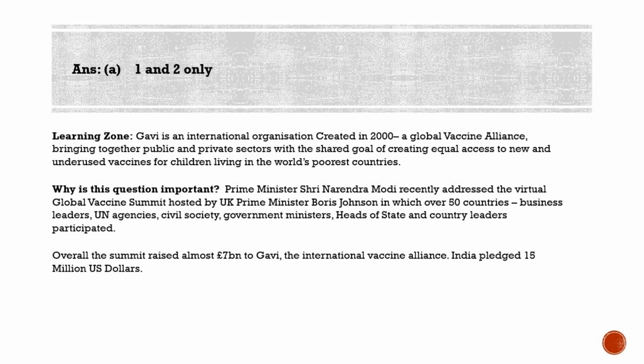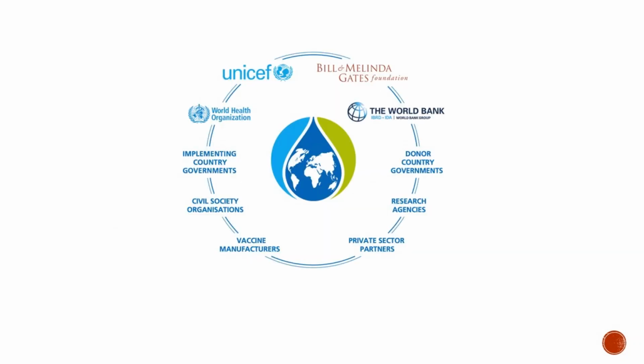Its mission is to save lives, reduce poverty, protect the world against the threat of epidemics, and work towards achieving SDGs. The World Health Organization, UNICEF, the World Bank, and the Bill and Melinda Gates Foundation are core partners of Gavi, and Gavi has helped in vaccination of more than 760 million children in the world's poorest countries, preventing more than 13 million deaths so far.